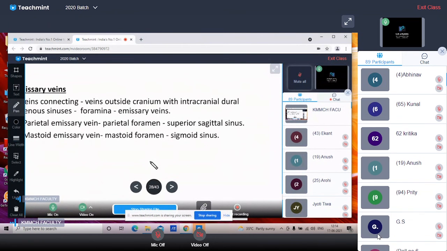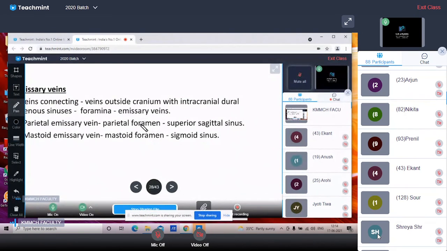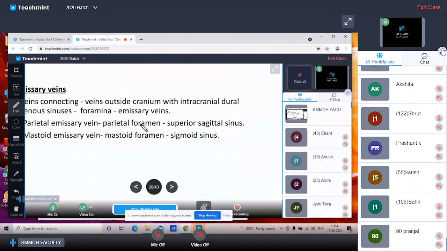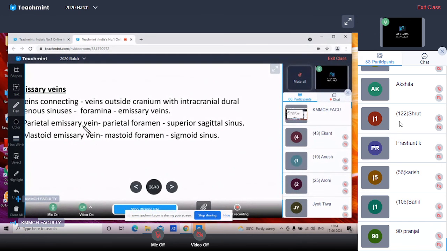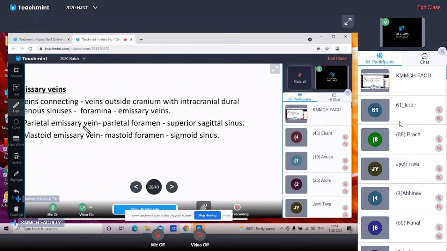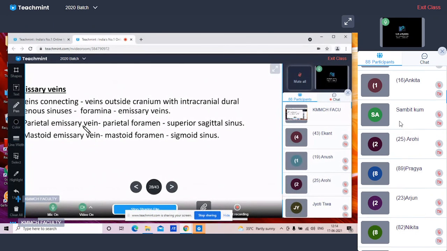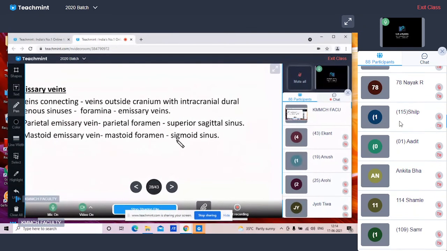There are two emissary veins: the parietal emissary veins, which travel through the parietal foramen and communicate with the superior sagittal sinus, and the mastoid emissary veins, which travel through the mastoid foramen and connect to the sigmoid sinus.